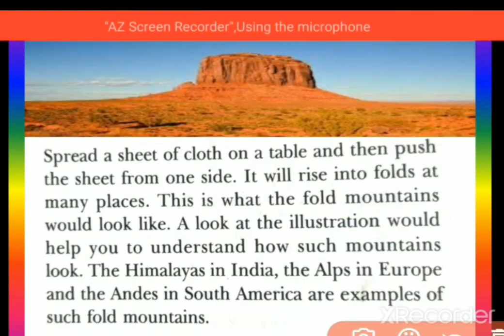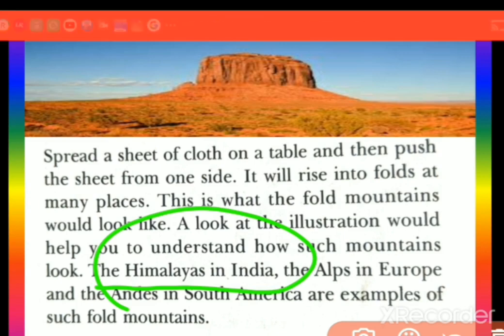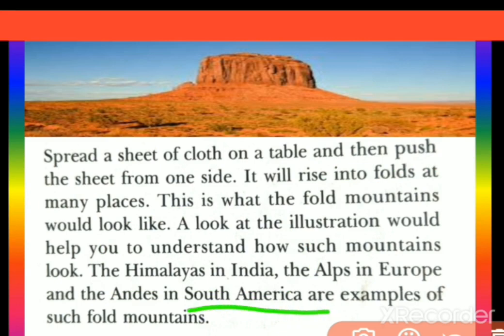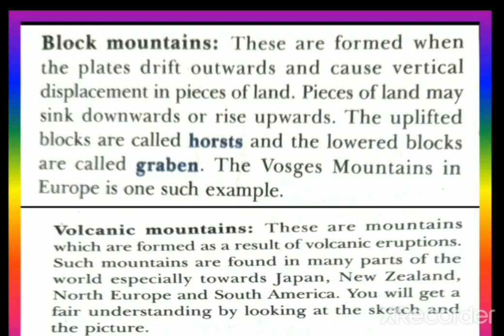Now let's see some more examples. Which mountains are such mountains? Like the Himalayas in India. You might have seen how it is like a mountain series. And the Alps in Europe and the Andes in South America, etc. So these are the examples of fold mountains. Keep in your mind. Now we are going to see about block mountains. These are formed when the plates drift outwards and cause vertical displacement in pieces of land. Keep in mind, pieces of land may sink down or rise up. Here it is.